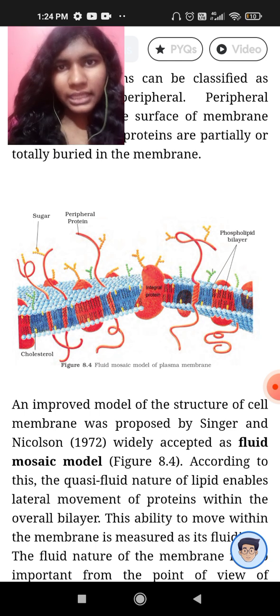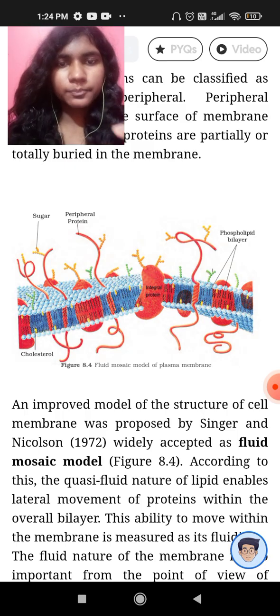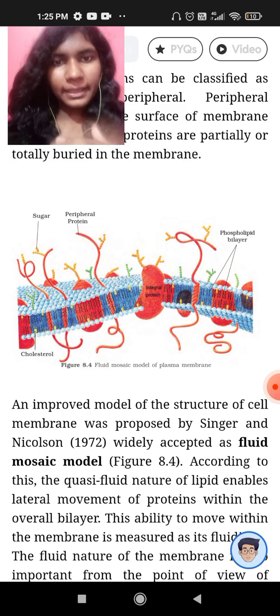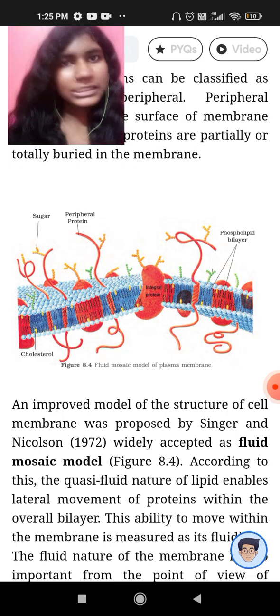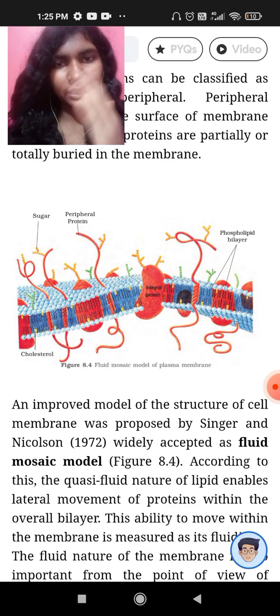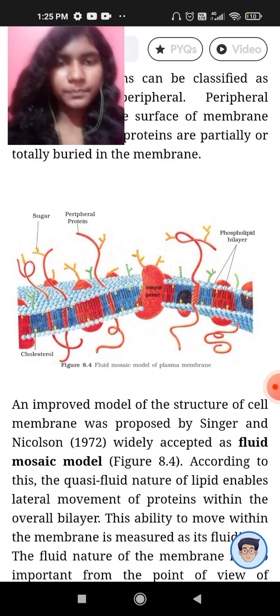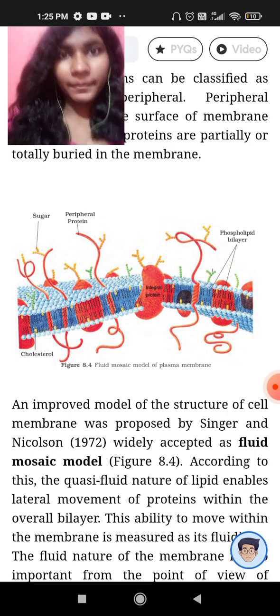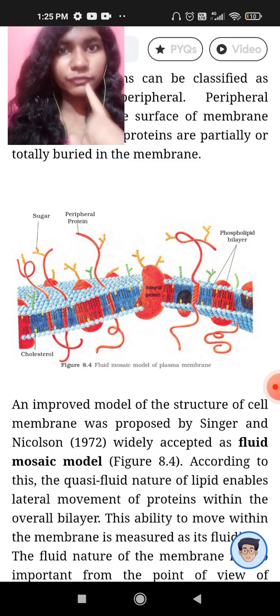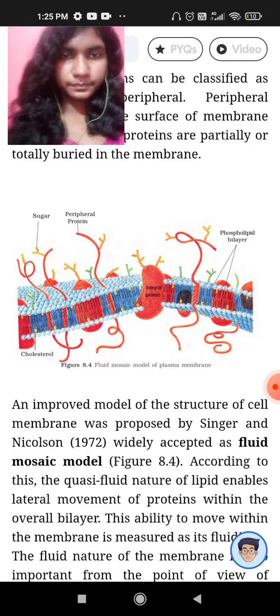Just like that, with that analogy, we have various protein parts embedded in the bilayer, like a mosaic painting. We have different types of components arranged together, and that's why this is the fluid mosaic model.